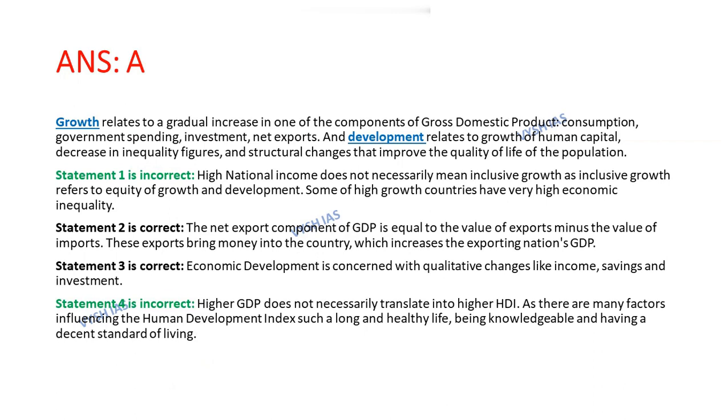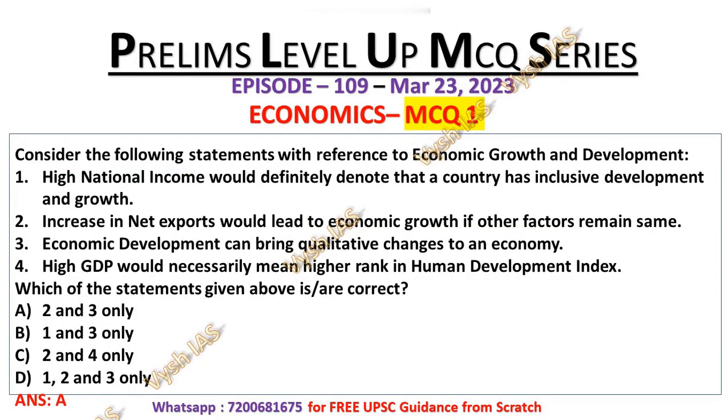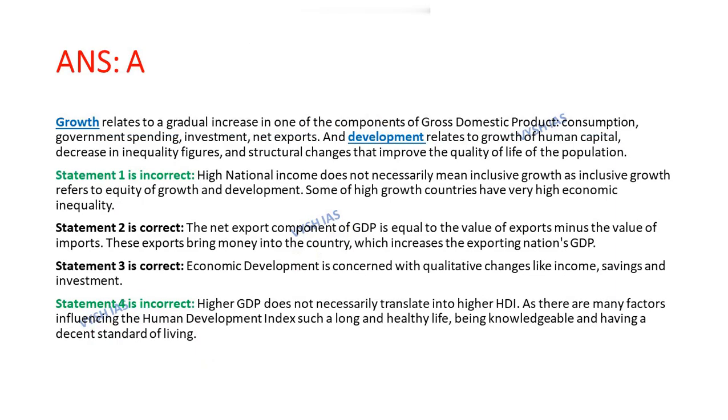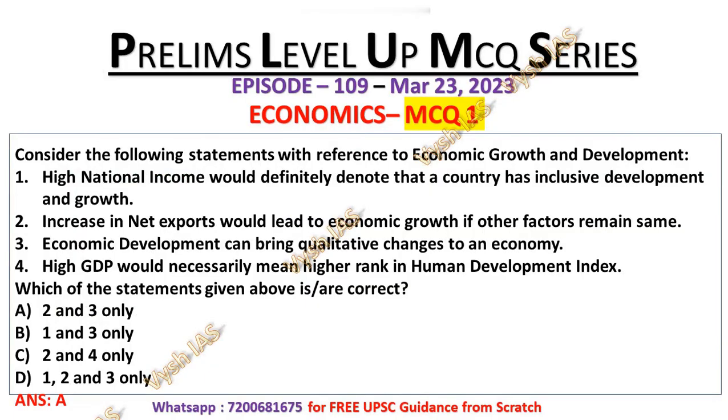Statement 1 is incorrect because high national income does not necessarily mean inclusive growth, as inclusive growth refers to equity of growth and development. That's why statement number 1 is incorrect. Statement number 2 is correct because the net export component of GDP is equal to the value of export minus the value of import. Export brings money into the country, which increases the exporting nation's GDP. That's why statement number 2 is correct.